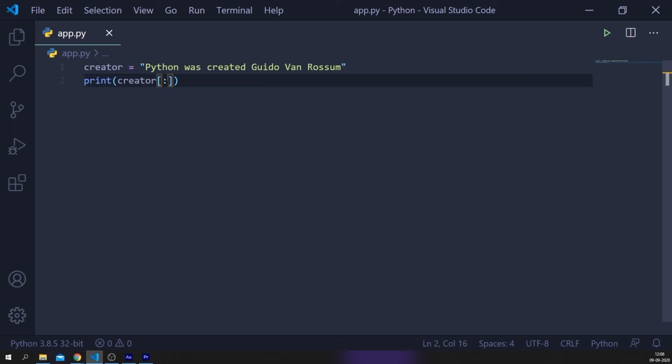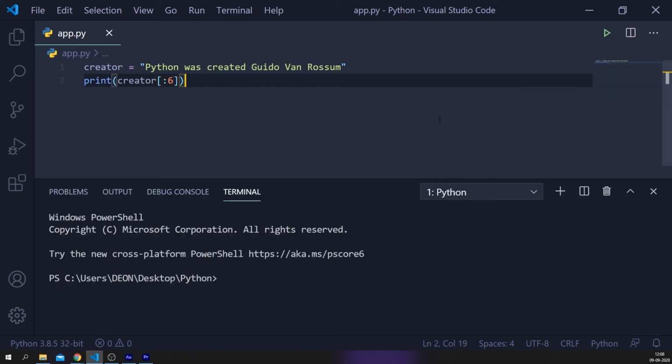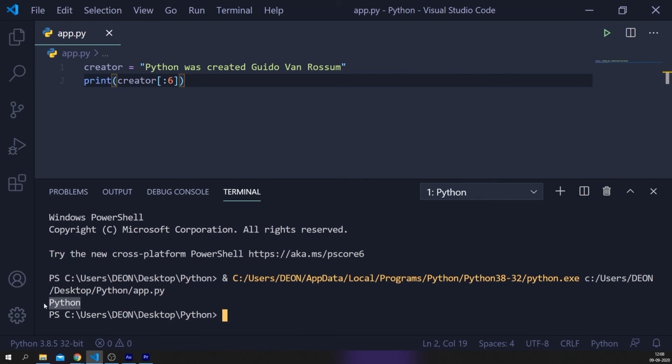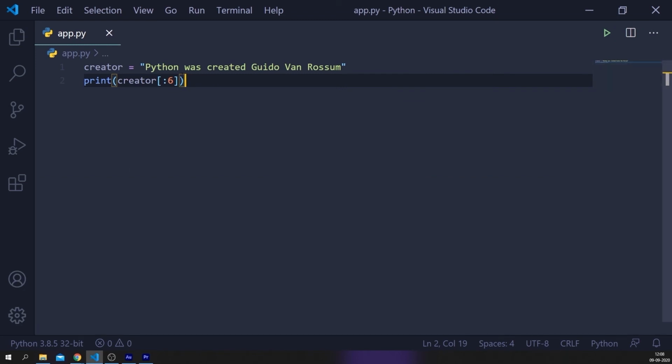Now we also have a default for the start index. Now if you don't supply the start index and enter the end index as 6, Python interpreter will assume the start index as 0. So let's run this program. There you go, we get Python. Now, what if we leave both the start index and the end index empty? Here, 0 will be assumed as the start index and the length of the string will be assumed as the end index. So with this syntax, you can copy or clone your string.